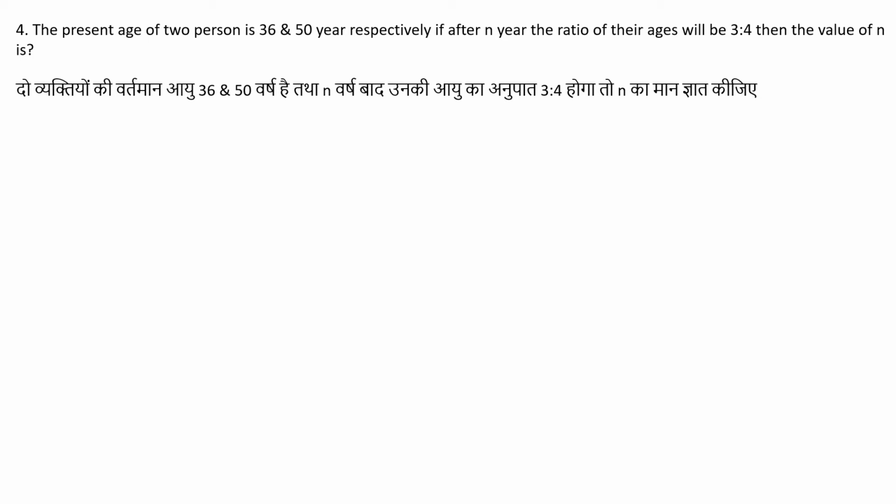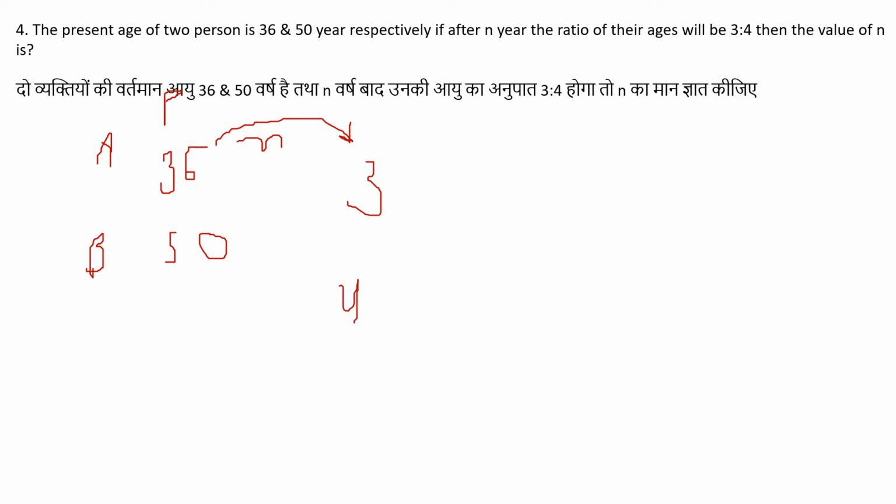First we assume that the two persons are A and B. What are the present ages of A and B? 36 and 50. And after n years the ratio will be 3:4.